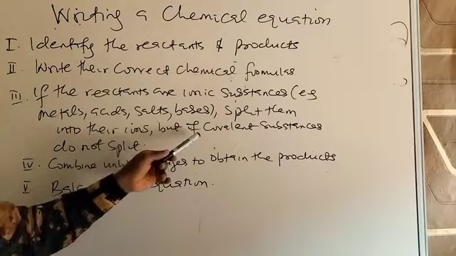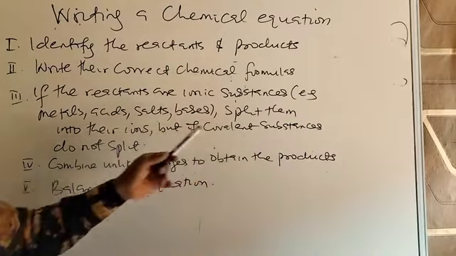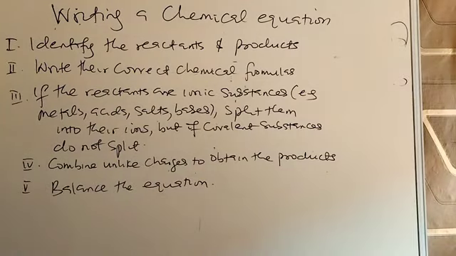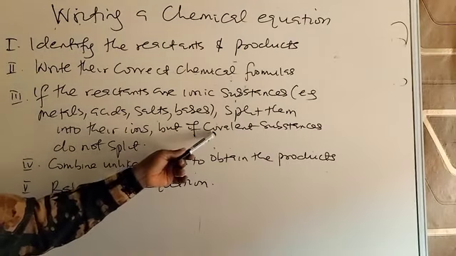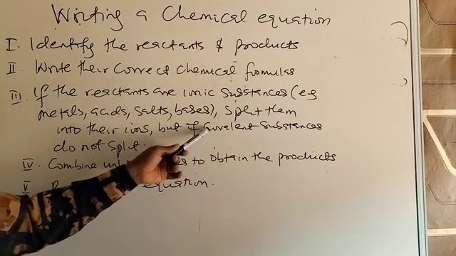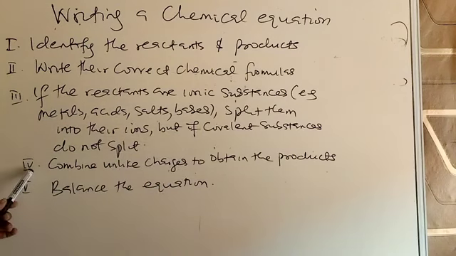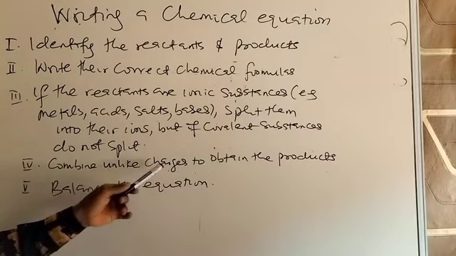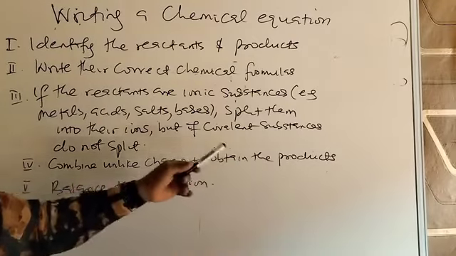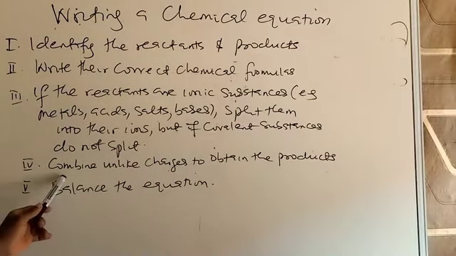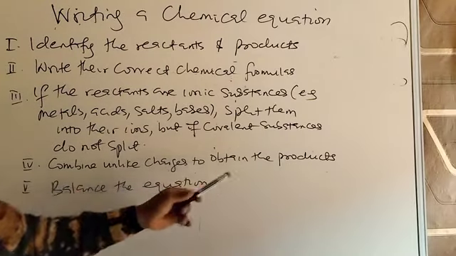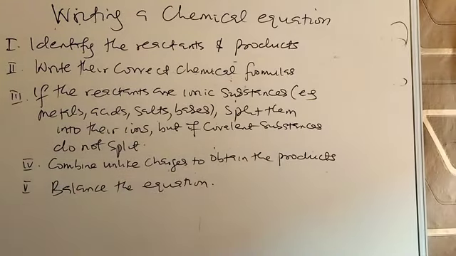But if they are covalent substances, do not split them, because covalent substances cannot ionize. Covalent substances are substances that contain two non-metals or gases. Then 4, combine the unlike charges to obtain the products. That is, when you ionize ionic compounds, you combine them to obtain the products and then balance the equation.